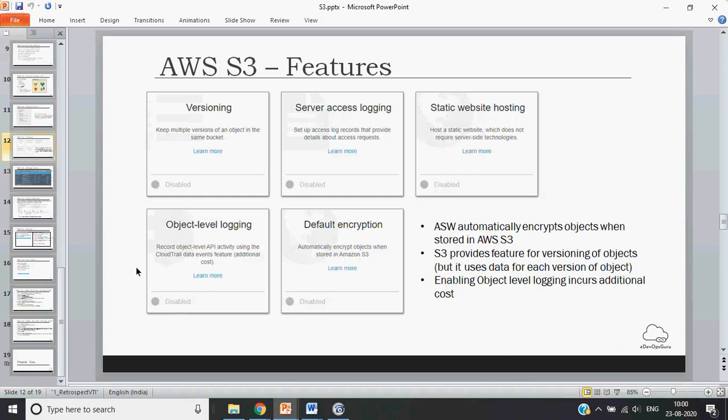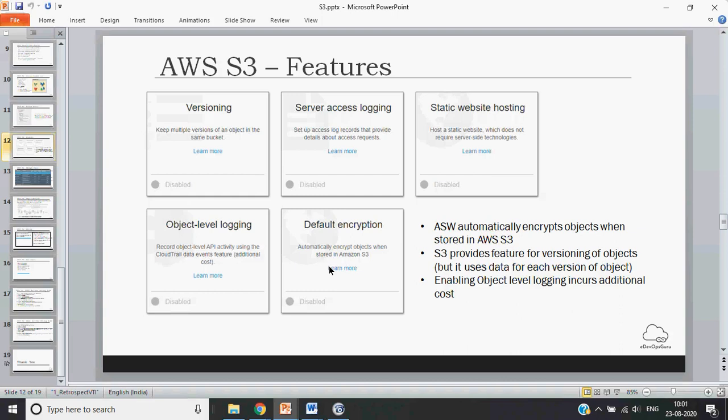So you can use CloudTrail data events for that, and you can see who did it. But the logging basically comes with an additional cost. If you enable it, you will be using the CloudTrail functionality, which is a chargeable functionality of the S3.